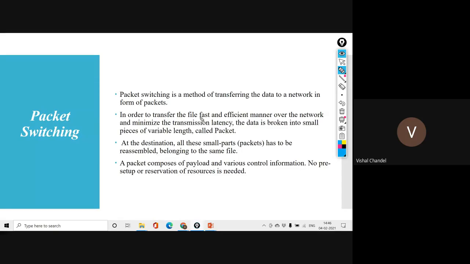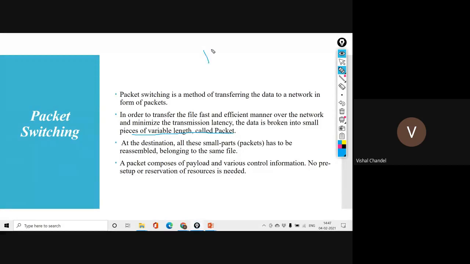So what is the meaning of transmission latency? That means you do not have to wait for the maximum transmission. If you want to transfer a 1 GB file, it will not be transferred in the way of a circuit. Now you will divide that 1 GB file into 10 parts of 100 MB each. So now you can create 10 packets, and the 10 packets may be delivered at the same time at the receiver end. So the data is broken into small pieces of variable length that we call packets. Please keep this in your mind.